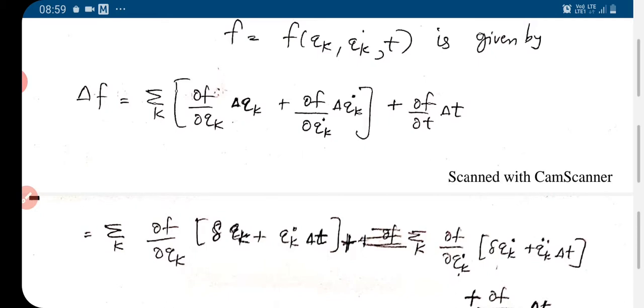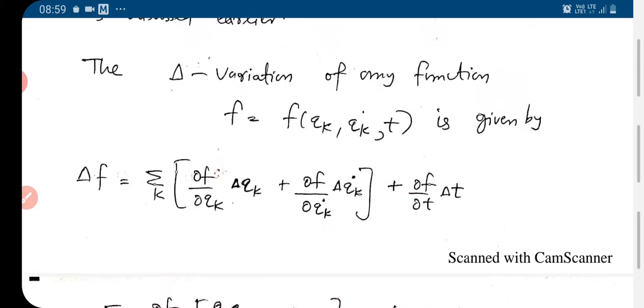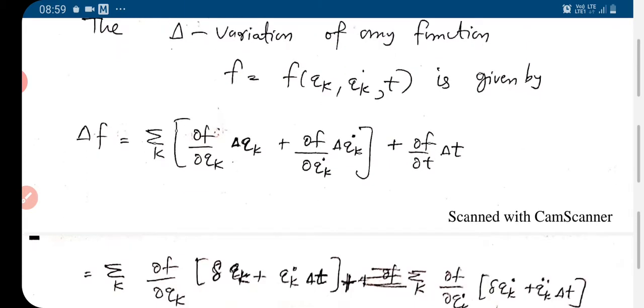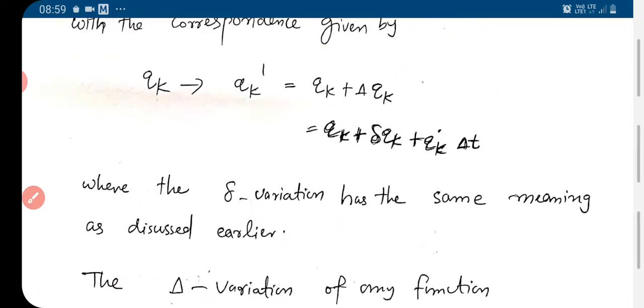Now this del qk, we know here this is the qk. Qk now becomes qk prime, which is qk plus del qk.